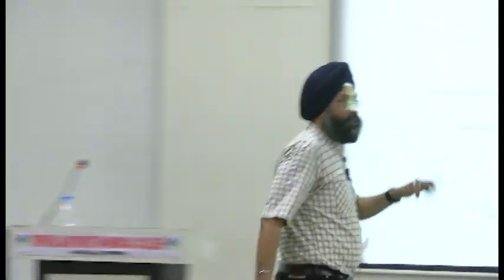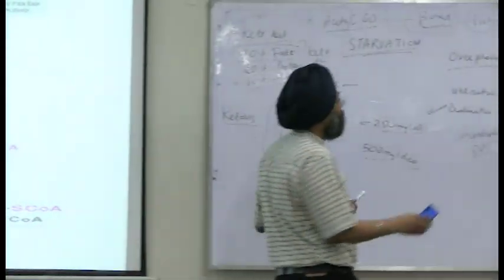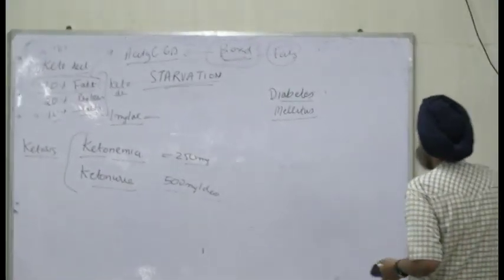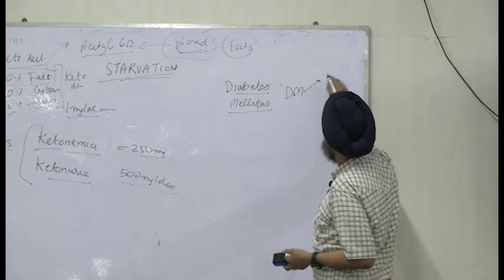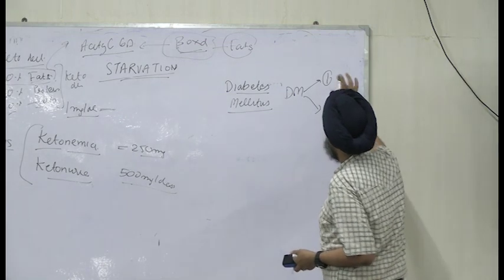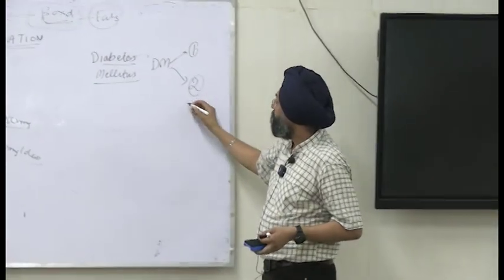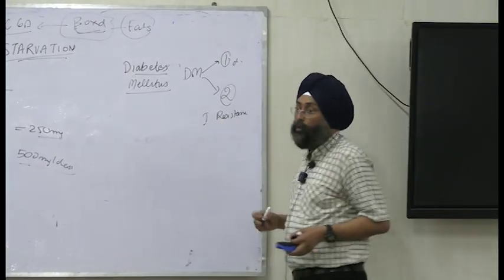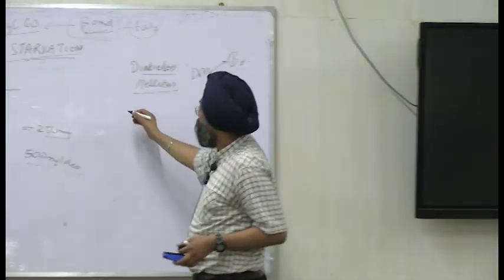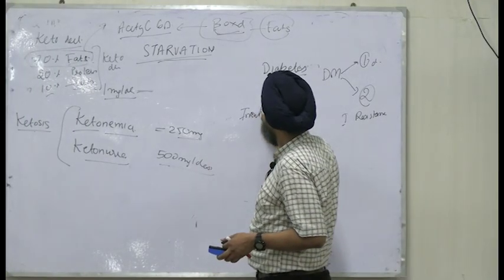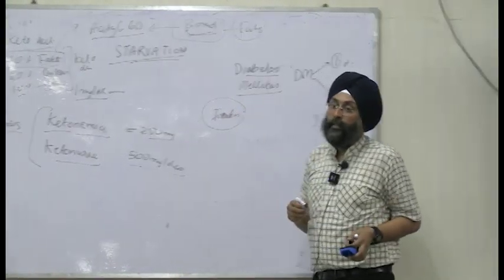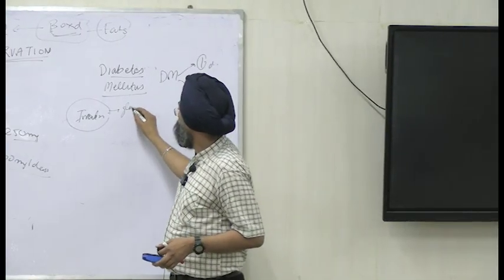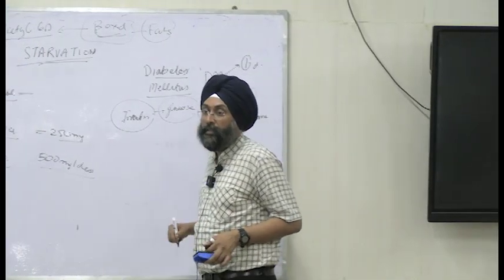Now coming on to diabetes mellitus and diabetic ketoacidosis. We discussed starvation, now we're coming on to type 1 and type 2. What happens in type 1? Deficiency. In type 2, resistance, right? Here there is deficiency, right? If there is a problem with insulin, what will happen? You are not able to regulate glucose properly, right?